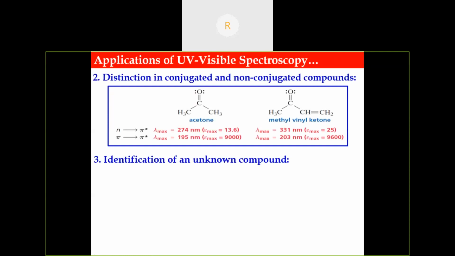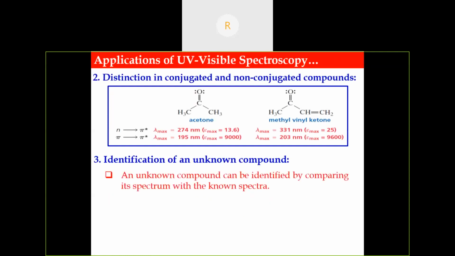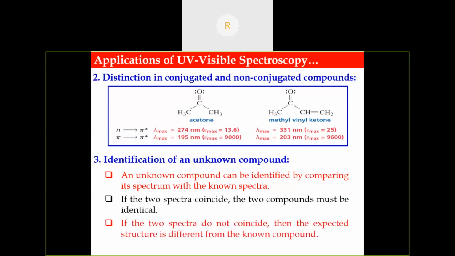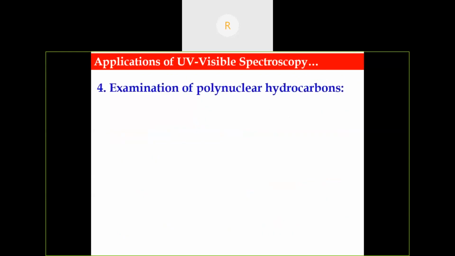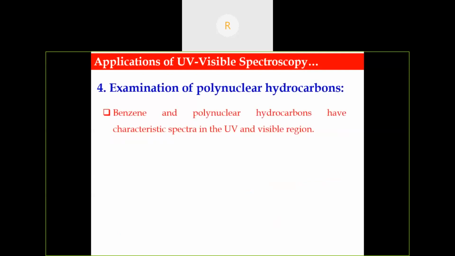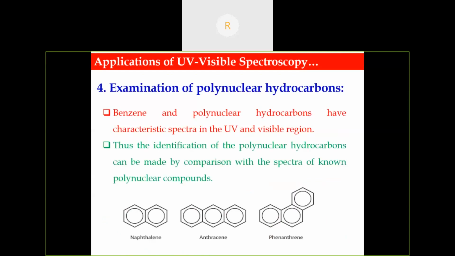Then identification of an unknown compound. An unknown compound can be easily identified by comparing its spectrum with the known spectra. If they coincide with each other, then the two compounds must be identical. If the two spectra do not coincide, then the compounds are different. Then examination of polynuclear hydrocarbons. For example, benzene and naphthalene have their characteristic spectra in the UV visible region. So we can easily identify polynuclear hydrocarbons by comparison with the known spectra of polynuclear compounds.